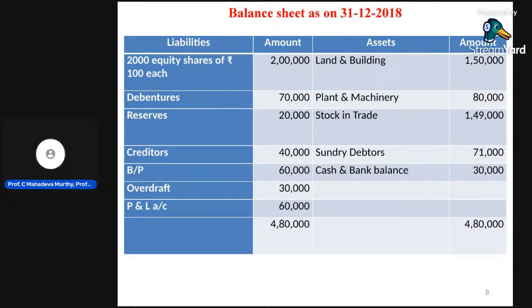But the balance sheet is a statement, not an account. In an account, we can find the difference on the left-hand side or right-hand side, the debit side or credit side. But in the balance sheet there is no such thing. This is a statement with total 4,80,000. Coming to the asset side: land and building 1,50,000, plant and machinery 80,000, stock in trade 1,49,000, sundry debtors 71,000, cash and bank balance 30,000. The total is 4,80,000.